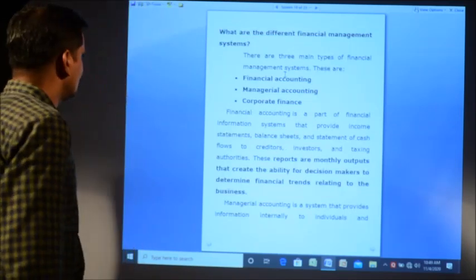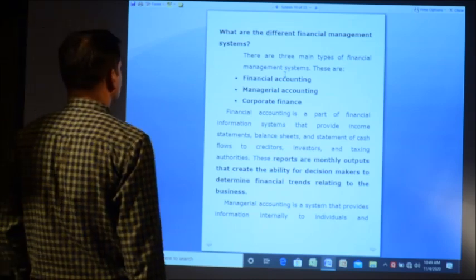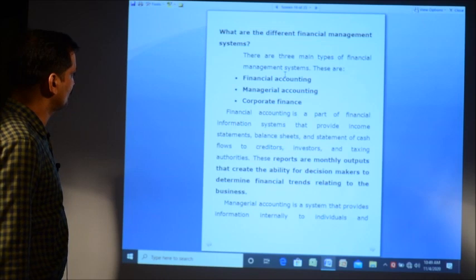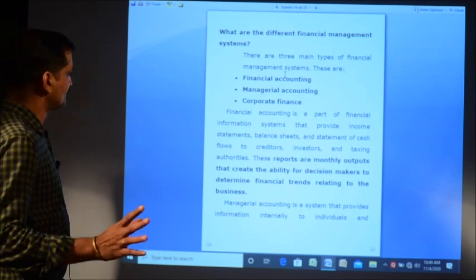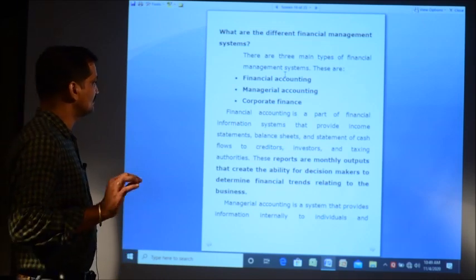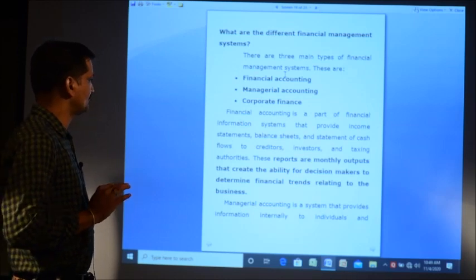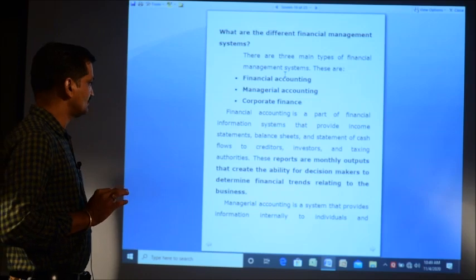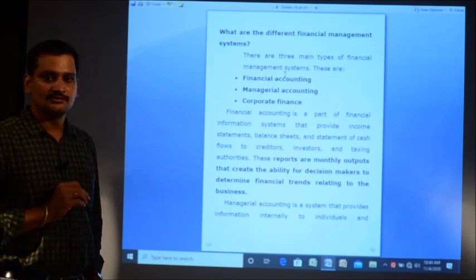And there are 3 different financial management systems: financial accounting, managerial accounting, and corporate finance. Financial accounting is a part of the financial information system that provides income statements, balance sheet, and statement of cash flows to creditors, investors, and taxing authorities. These reports are monthly output.